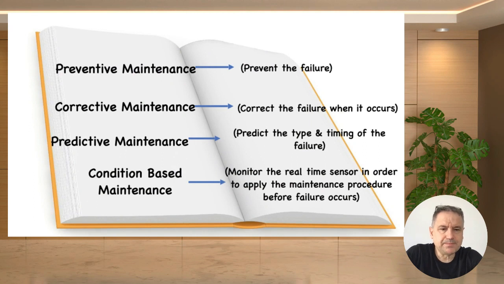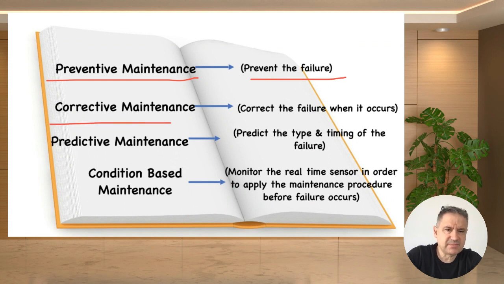Would you summarize these four types of maintenance in one slide? Yes, we can do, my friends, for you. Preventive maintenance, prevent the failure. Corrective maintenance, correct the failure when it occurs. Predictive maintenance, predict the type and timing of the failure in the future. Condition-based maintenance, monitor the real-time sensors in order to apply the maintenance procedures before failure occurs. Here, we try to decide when we are going to apply the maintenance procedures in a cost-effective way.